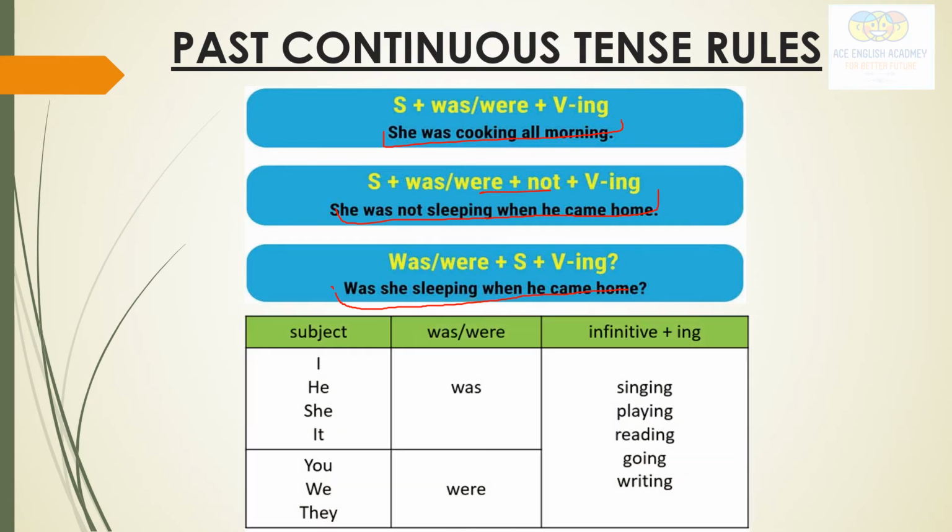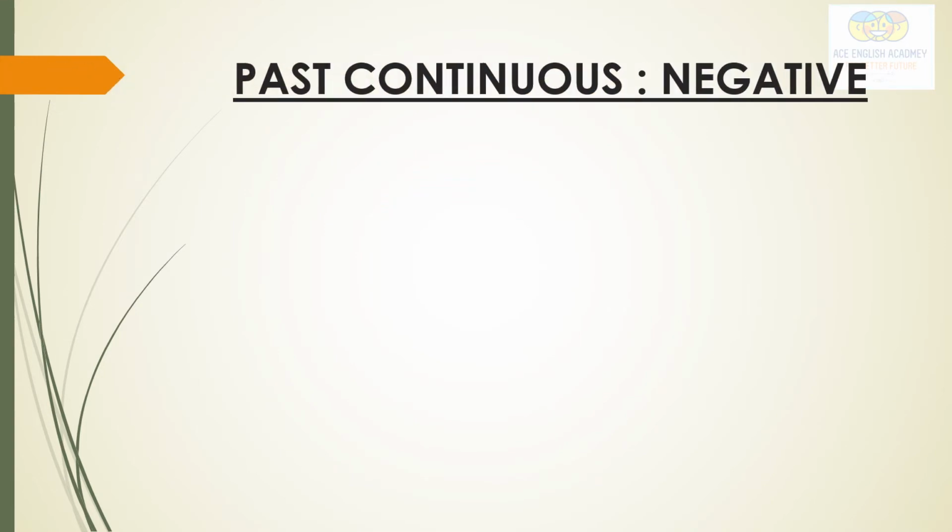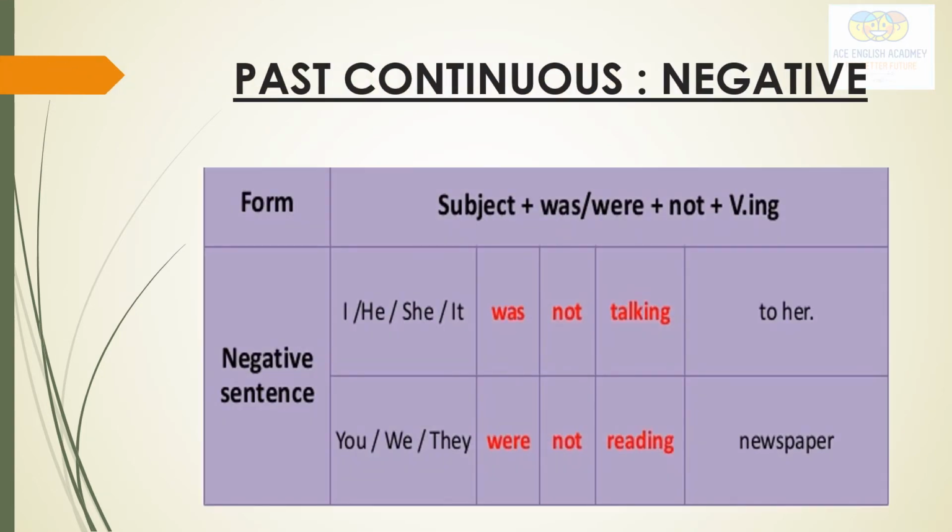Here again with the singulars we have to use was, and with the plurals we have to use were. I was singing, she was playing, it was going, you were writing. We can make lots of sentences. For negative, just add not.